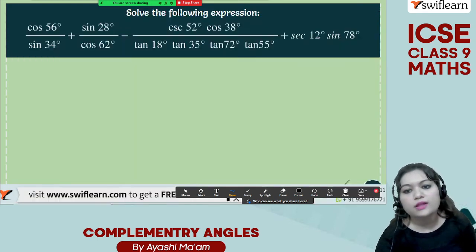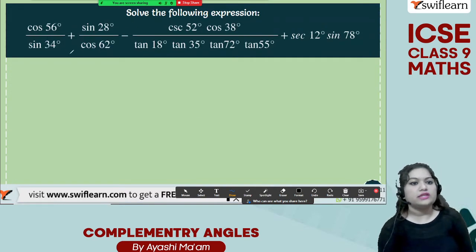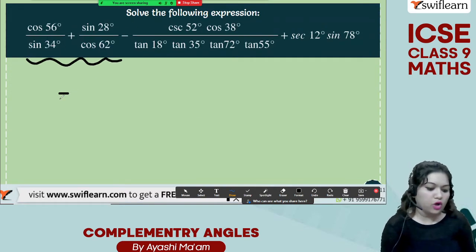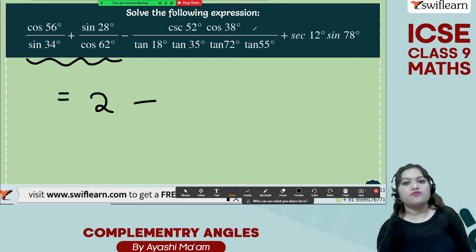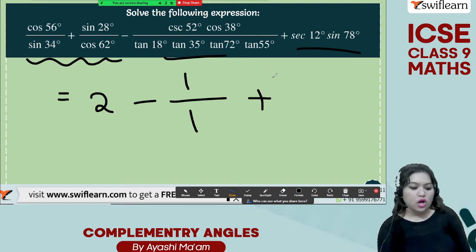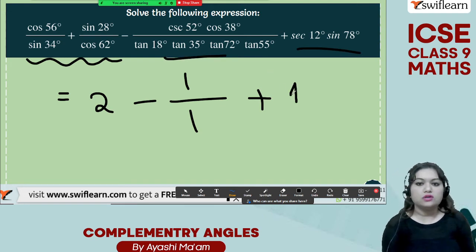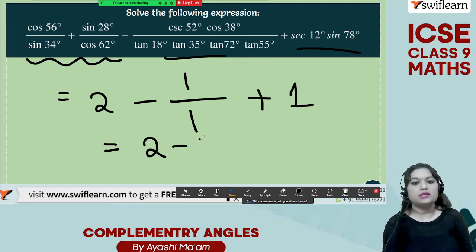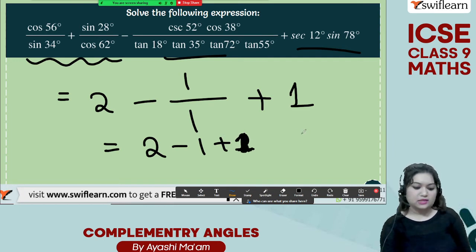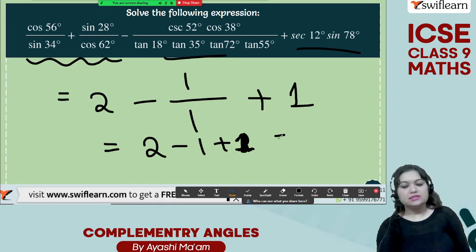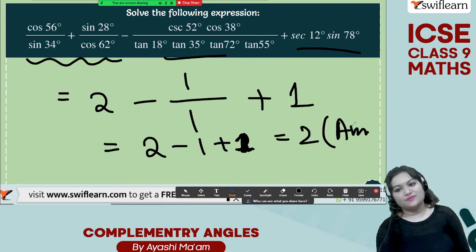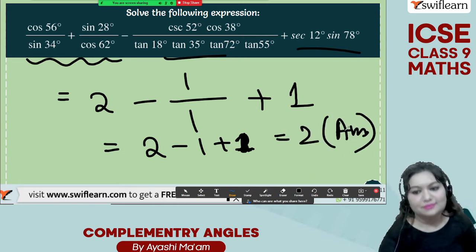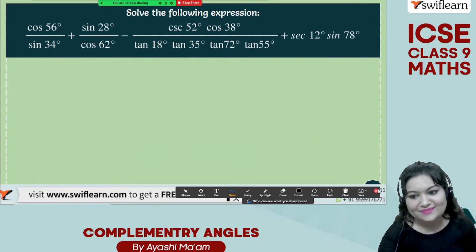So we solved all the parts, and what did we get? For these two parts we solved it. We got the answer as 2, minus for here the numerator we got as 1, the denominator we got as 1, plus for the third part also we got the answer as 1 only. So it is 2 minus 1 plus 1. That means the answer is 2. Okay? Easy, right?